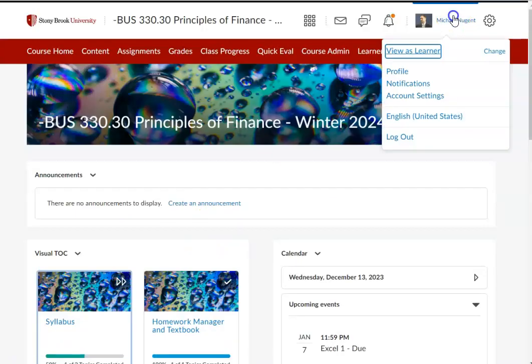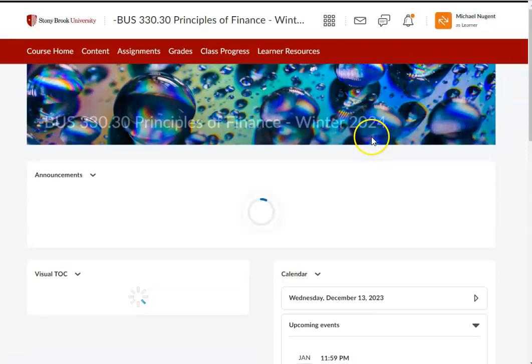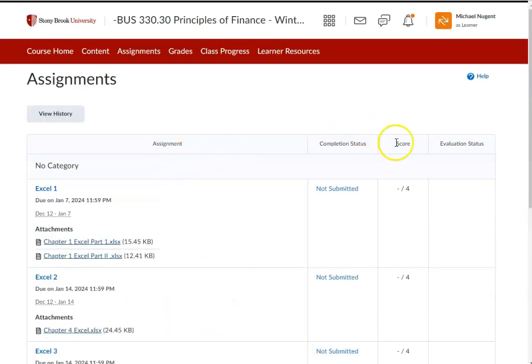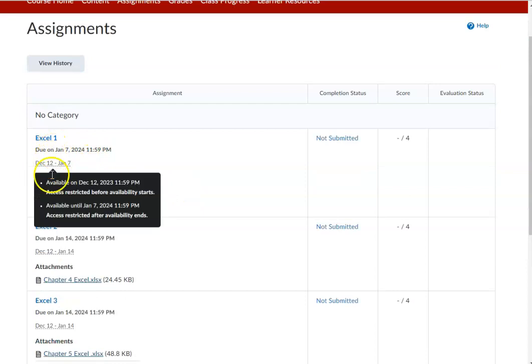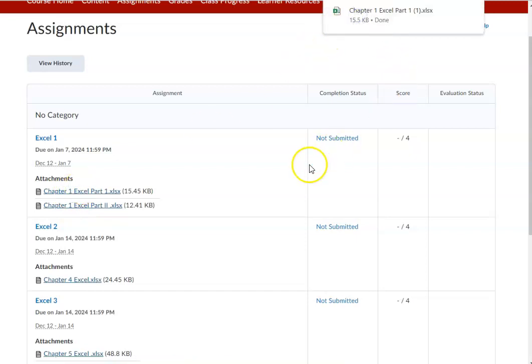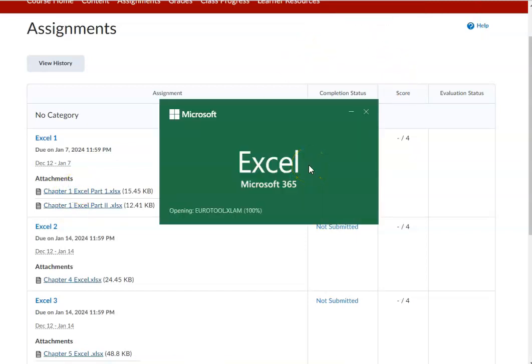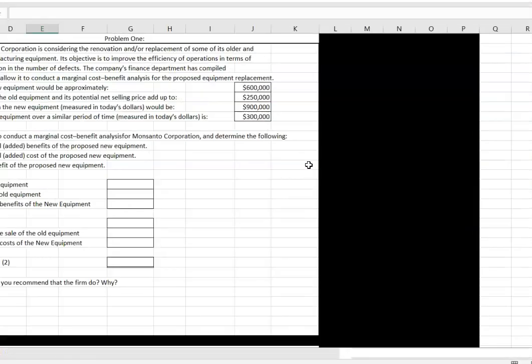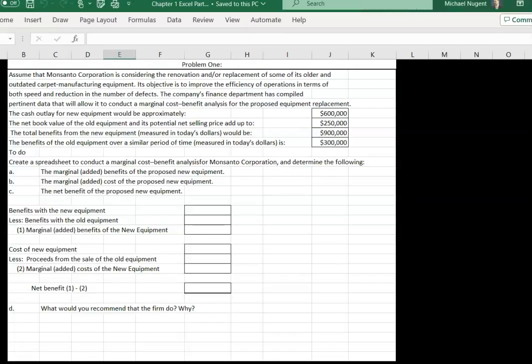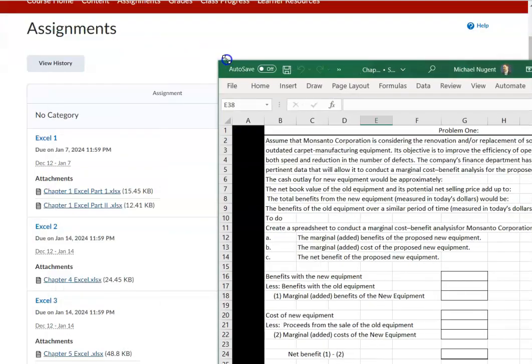Let me go back. That's the instructor view. I have to go to the learner view. Okay. So you click on the assignment, and then you'll see the assignment here, and this is the student view. And what you'll see is the 2 spreadsheets to download. So you want to download these spreadsheets, and then open up the spreadsheet once you download it. Enable editing. Okay, so here is one spreadsheet.